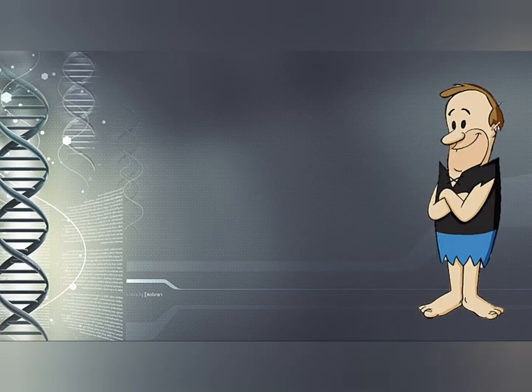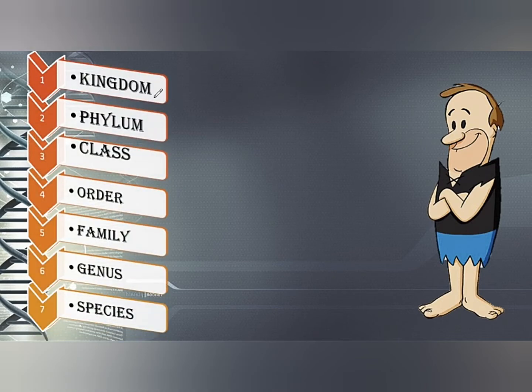Now let's take the hierarchical order of classification of life. The first one is what? The kingdom. We have the phylum, the class, the order, the family, the genus, and the species. That is the hierarchy of classification of what? Of living things.